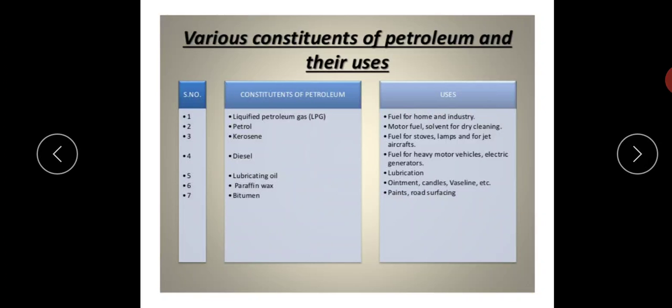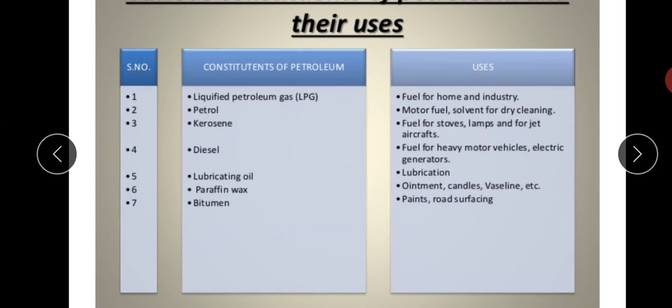So that is how the petroleum refining is done and the various fractions are obtained. The highest boiling product will be at the bottom, and the lowest boiling product will be at the top. That is what we should mainly know. So which are the various constituents or fractions of petroleum and where all we are using them, we can see in the list here.